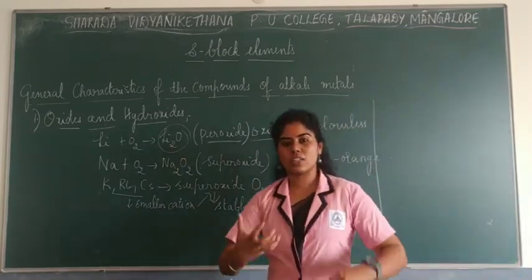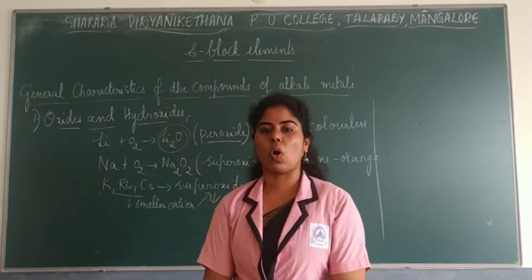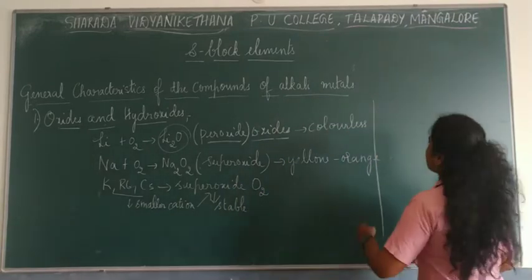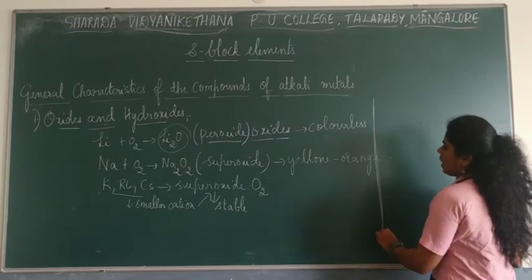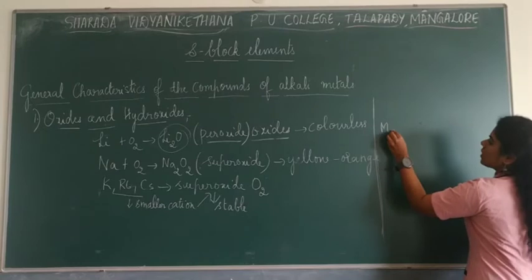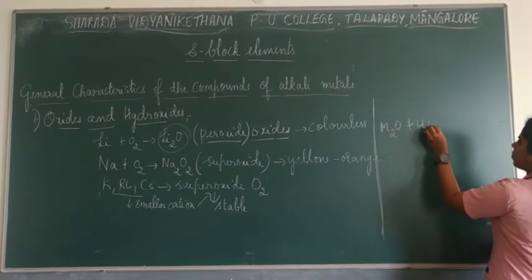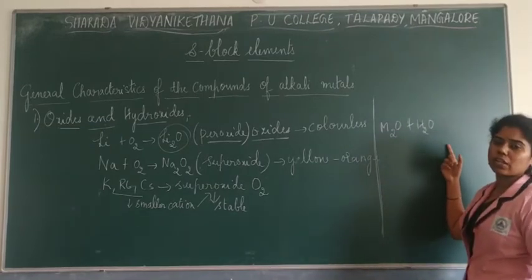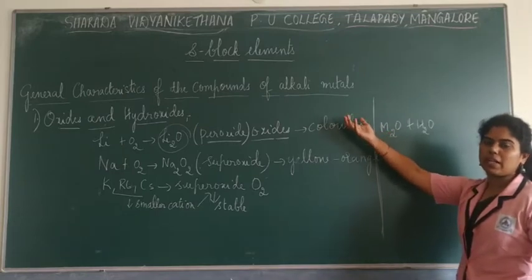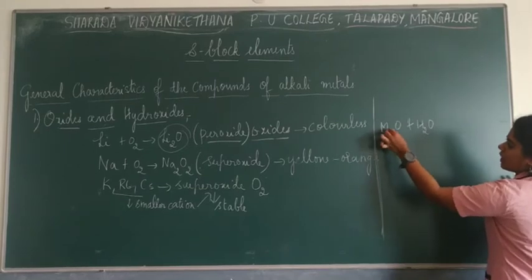These oxides dissolve in water or react with water, forming hydroxides, which are the soluble bases, right? That's why you call them alkali metals, because they are soluble in water. So these oxides, suppose M2O, when they react with water, what would be the formation here? Obviously they form metal hydroxide. M is any of the metals, maybe lithium or sodium. Lithium usually forms this type of oxide, that is Li2O.